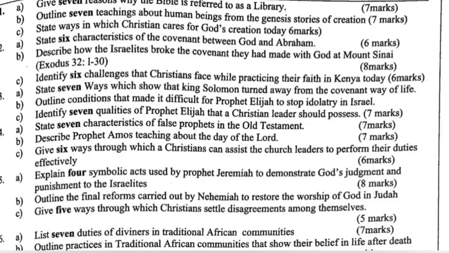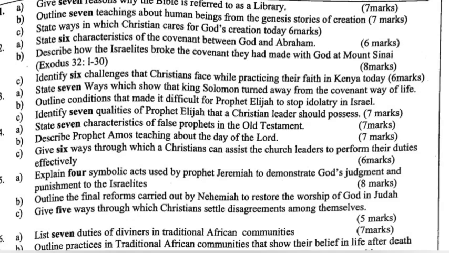Question 3a. State 7 ways which show that King Solomon turned away from the covenant way of life. B. Outline conditions that made it difficult for Prophet Elijah to stop idolatry in Israel. C. Identify 7 qualities of Prophet Elijah that a Christian leader should possess. Question 4a. State 7 characteristics of false prophets in the Old Testament. B. Describe Prophet Amos' teaching about the day of the Lord.